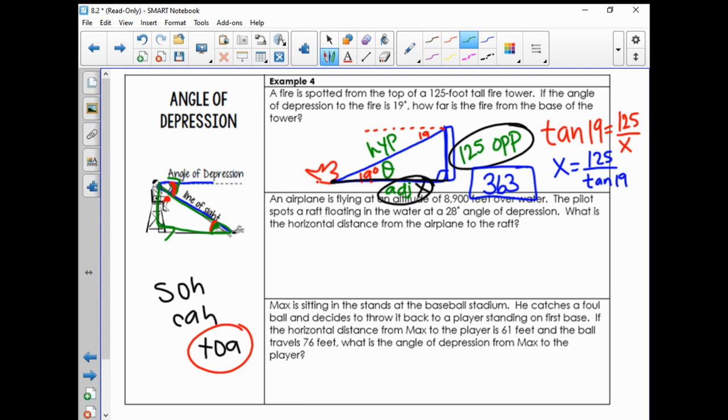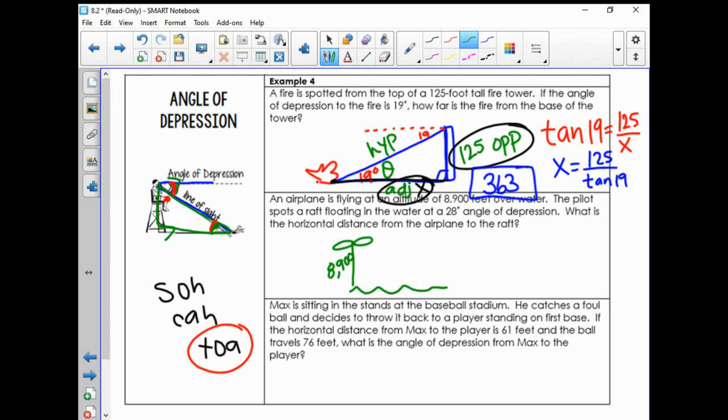An airplane is flying at an altitude of 8,900 feet over water. Okay, so here's our airplane up in the sky, and we know that it's 8,900 feet above the water right here.